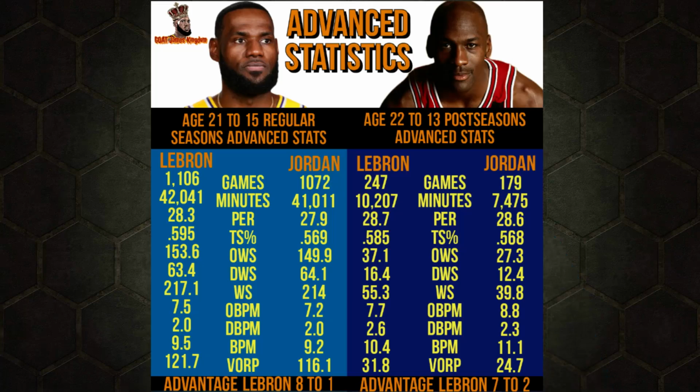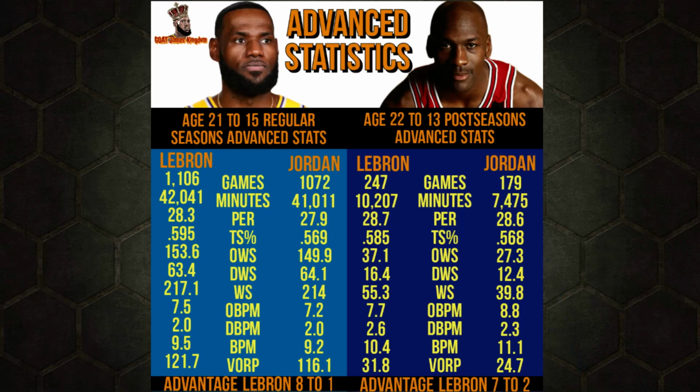All right, now let's go to the advanced stats in the postseason. See, this is a little bit closer because it's 7-2, but you look at the games, LeBron played more. You don't get bonus points for getting swept in the first round all those times and quitting all those times and losing early all those times. You don't get bonus points. That's why LeBron played more games, because he went to all those finals. Going to the finals is not a negative. That's mental gymnastics that Jordan fans have used against LeBron James, and they're going to continue to use that for all the sheep who believe it.